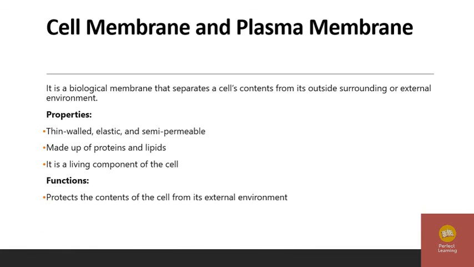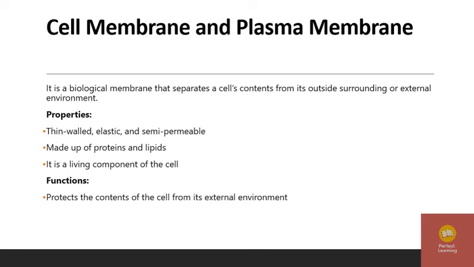Next, functions of the cell membrane and plasma membrane: it protects the contents of the cell from its external environment.